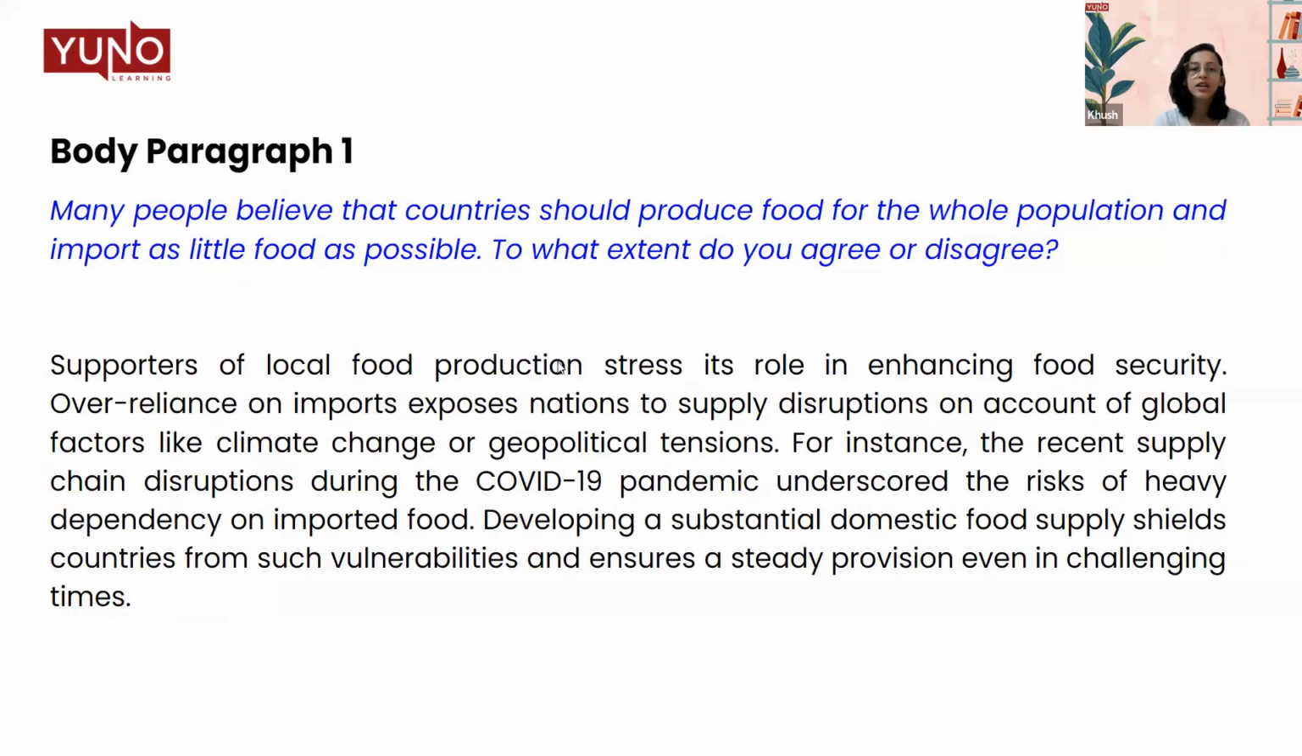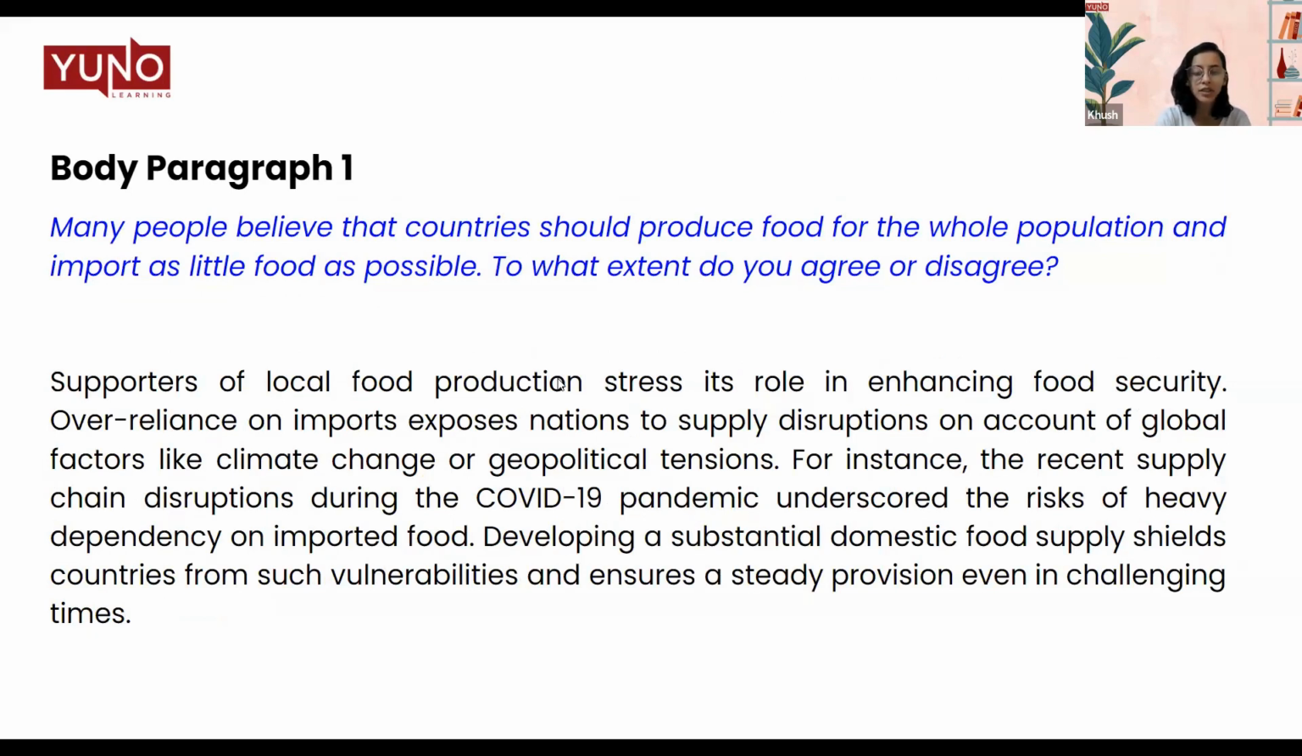What are the requirements for a body paragraph? What all things should a body paragraph have? A body paragraph should consist of a topic sentence. That means an opening sentence. What do I mean by opening sentence? A sentence which clearly states the agenda of this particular paragraph.